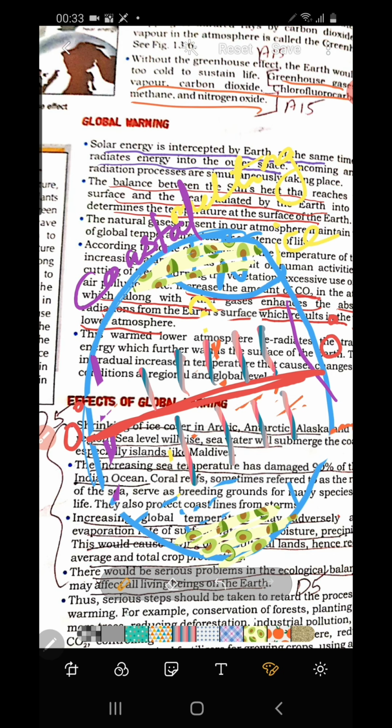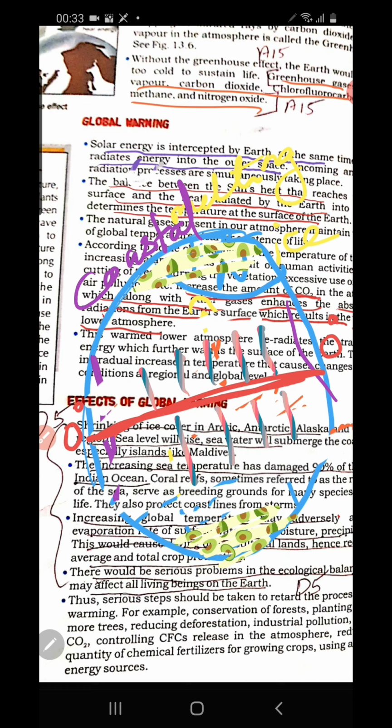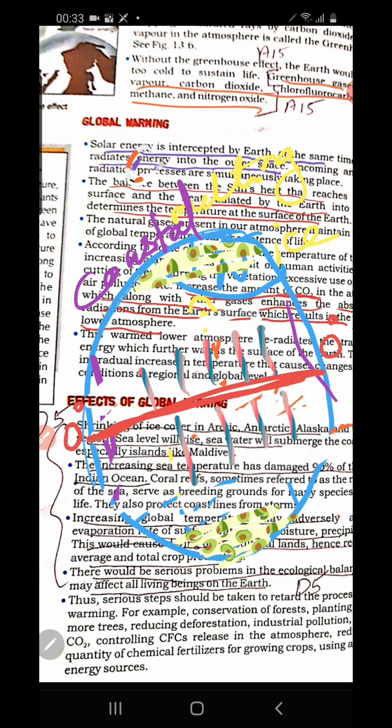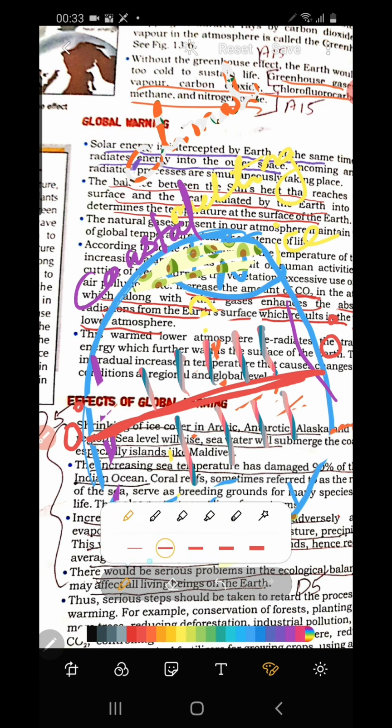Then it can bring another serious threat, which is change of climate. Climatic change is another serious impact of global warming.